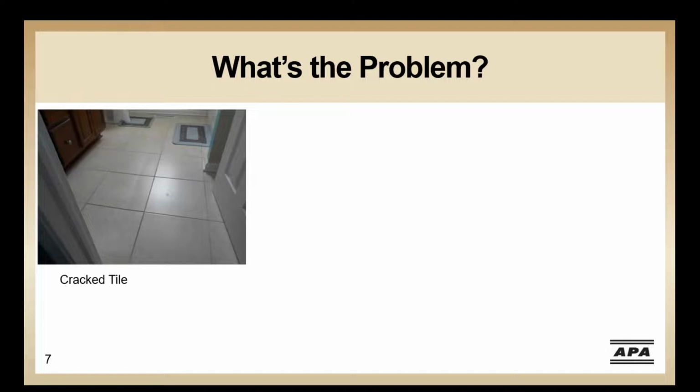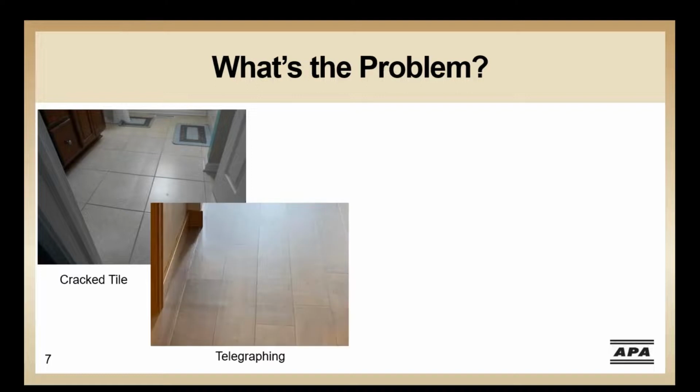Some issues that you may find with some of these surfaces include cracked tile that can vary from a hairline crack to a major crack. Telegraphing of uneven surfaces under the floor finish can also be an issue. This can sometimes occur at the underlayment or subfloor panel edges. Also, nail pops showing through some finished floorings can happen.